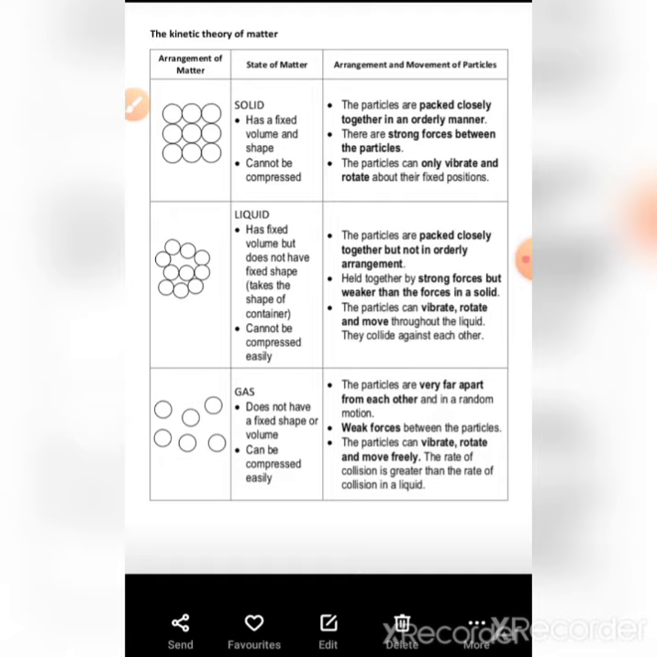But in gaseous state, molecules are so far from each other, the gap between molecules is very high. Then we are going to discuss states of matter.